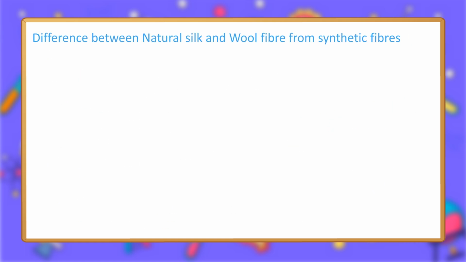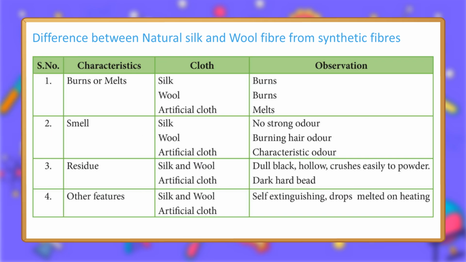Difference between natural silk and wool fiber from synthetic fibers. Characteristics, cloth, observation. 1. Burns or melts: silk, wool, artificial cloth burn, melts. 2.